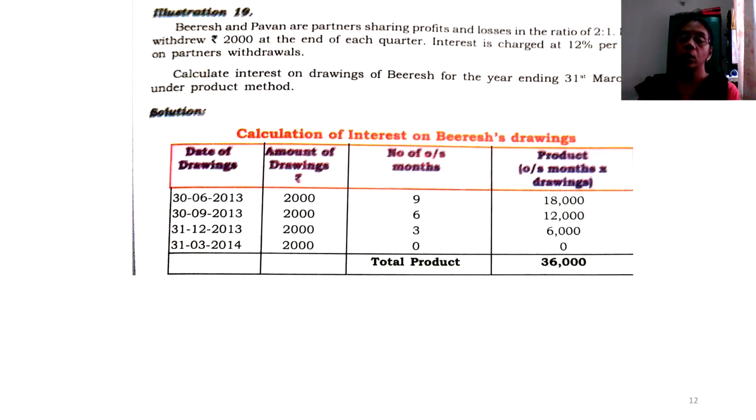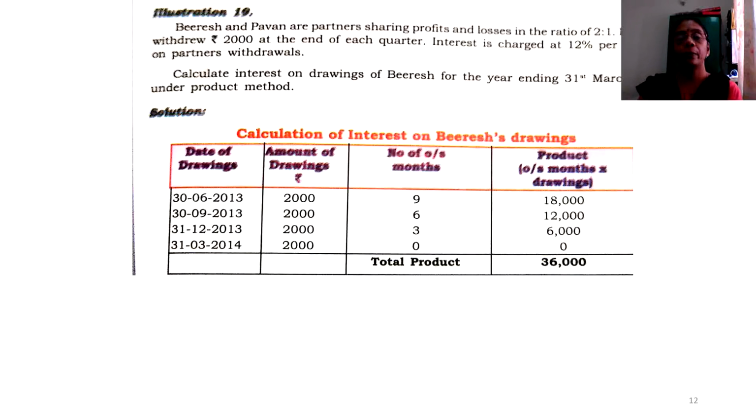That is, when you talk about April, 1st April. April, May, June is first quarter. When you talk on July, you have taken it as 1st July. But as per this particular question, the withdrawal happens at the end of each quarter. So when I say end of each quarter, what does this indicate, my dear students? You must take the last date of the completion of the quarter. See, the quarterly assumption remains the same. 3 months once is going to be the same in your minds.